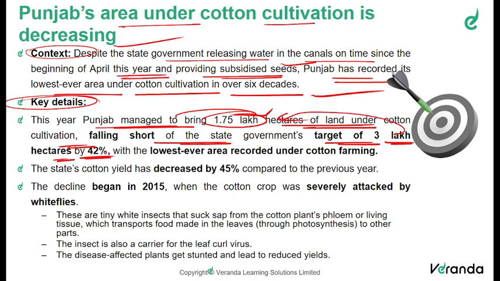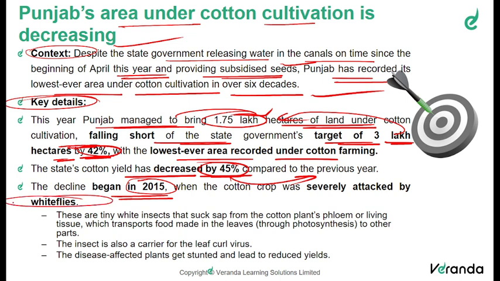That is, they were able to achieve only 42% of their target, with the lowest ever area recorded under cotton farming this year. So the state's cotton yield has decreased by about 45%. That is, the production itself has decreased by 45% when compared to the previous year. This kind of decline in cotton production began in 2015 when the cotton crop was severely attacked by white flies.